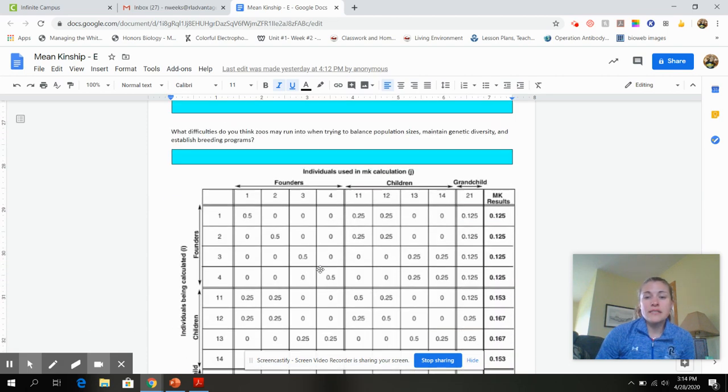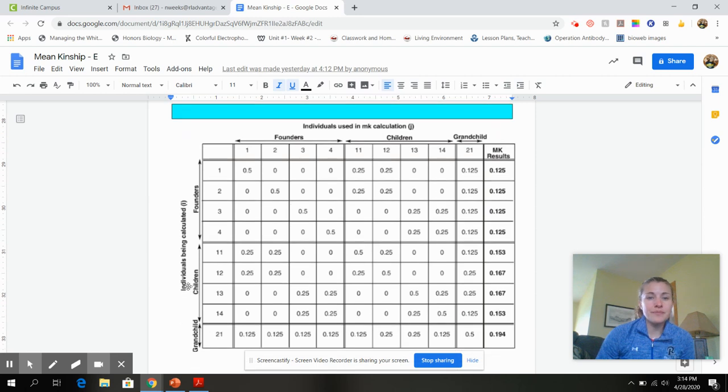Down here at the bottom are the calculations for actually figuring these numbers out. So up here along the top, we have our founders.